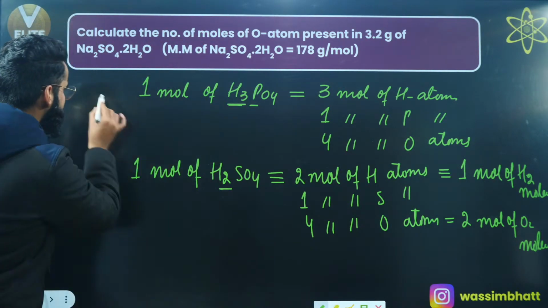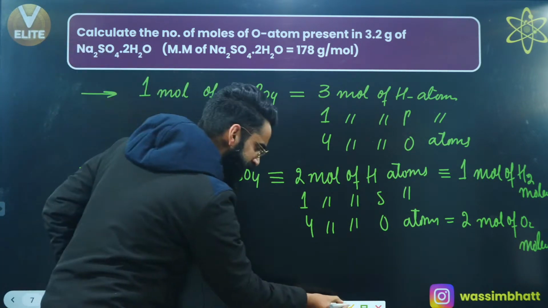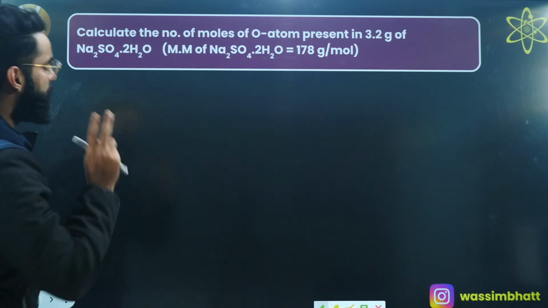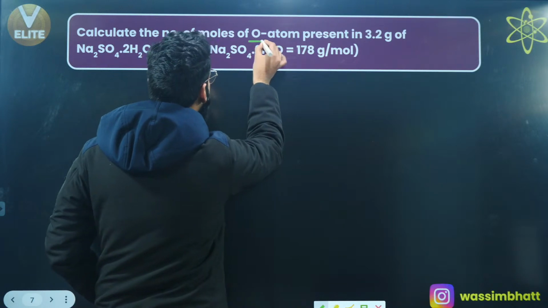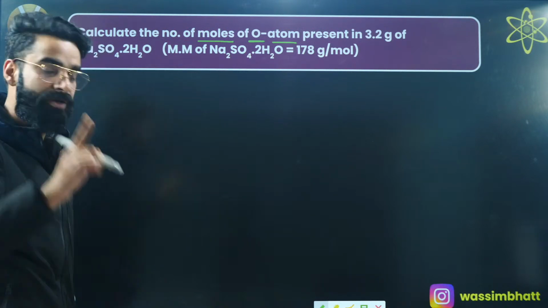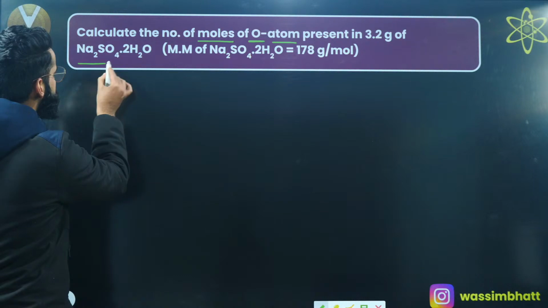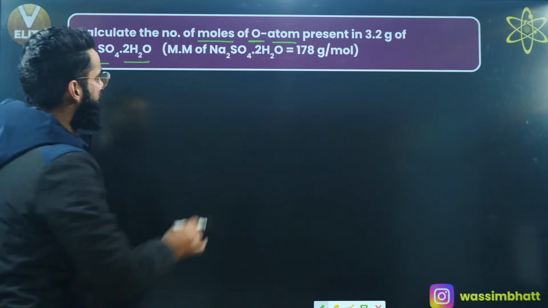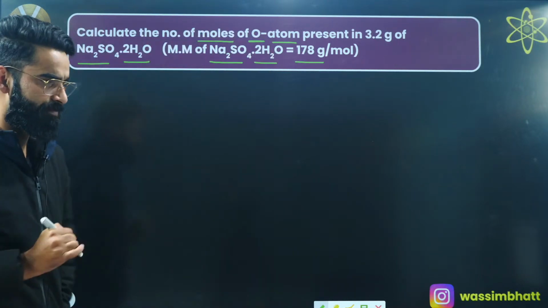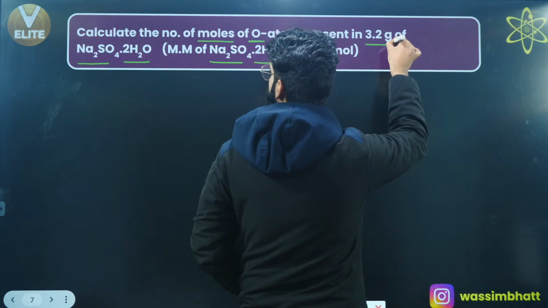Now, if you got these 2 things, let's try to solve this very simple and basic question. Have a look at exactly how we approach this. Calculate the number of moles of oxygen atoms. You are not supposed to calculate the moles of oxygen molecules. You are supposed to calculate the moles of oxygen atoms in 3.2 grams of Na2SO4.2H2O. The molar mass of Na2SO4.2H2O is given as 178 grams per mole.